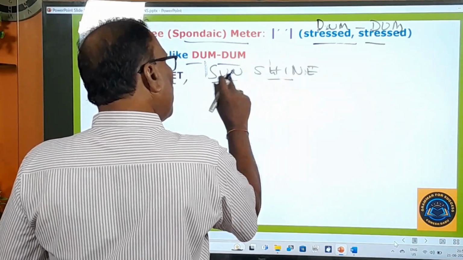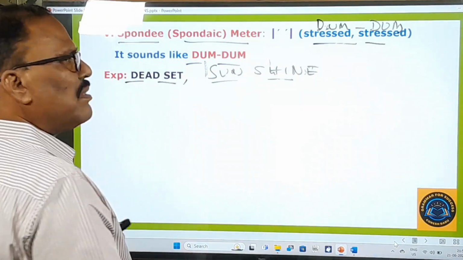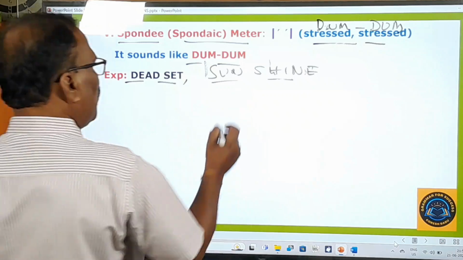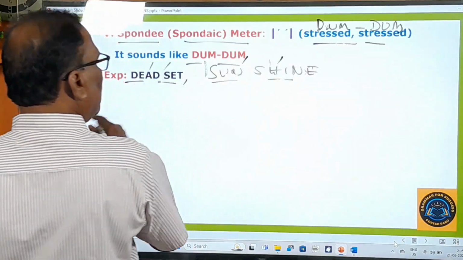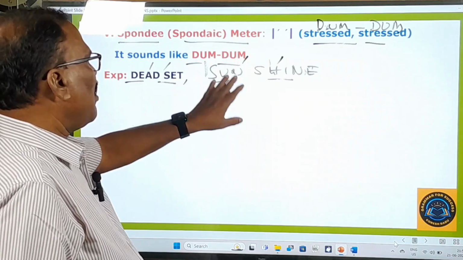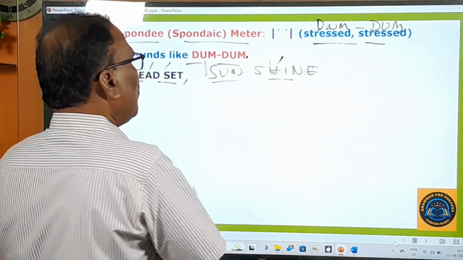Sunshine. Two syllables are being stressed. This is called spondee or Spondaic meter. This is the division of the syllables. Spondees: Sun, shine. When there is a stress, you must make use of this sign.